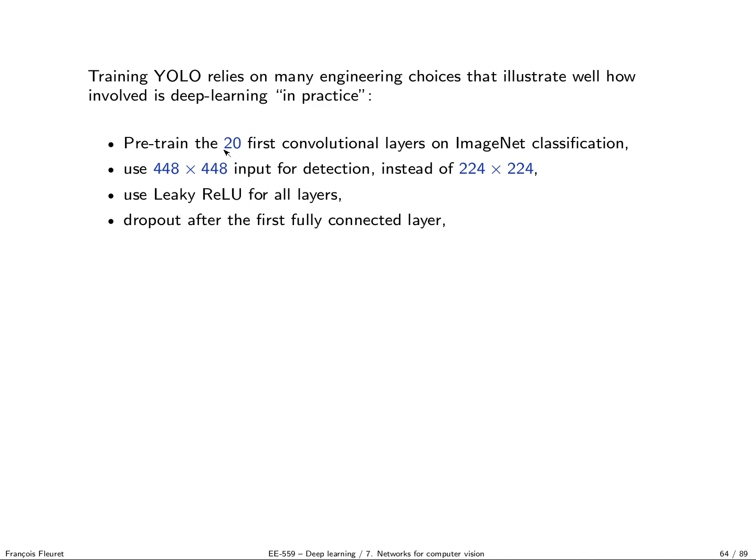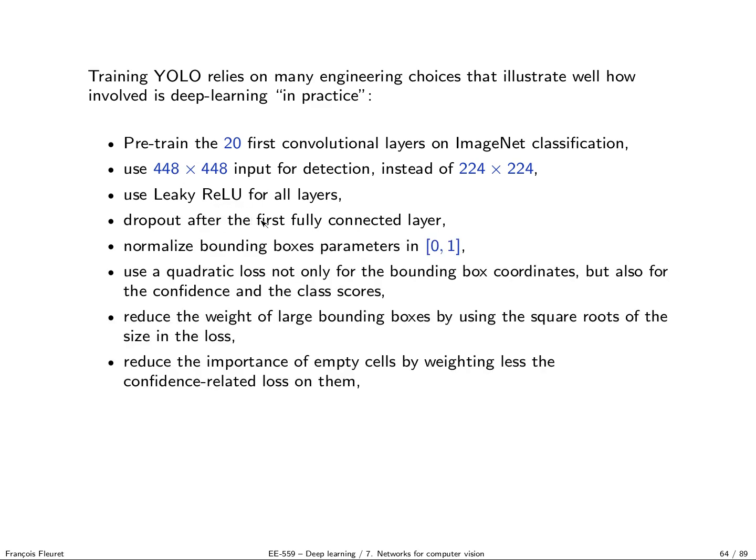The 21st convolution layers are pre-trained on ImageNet for classification. Then the scene is at higher resolution for detection compared to what it was for classification. It's leaky ReLU instead of ReLU. Dropout is used after the fully connected layers. The bounding boxes' geometrical parameters are normalized into 0, 1.